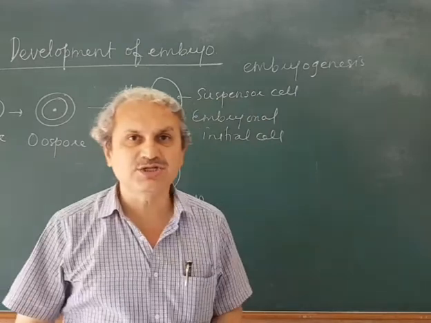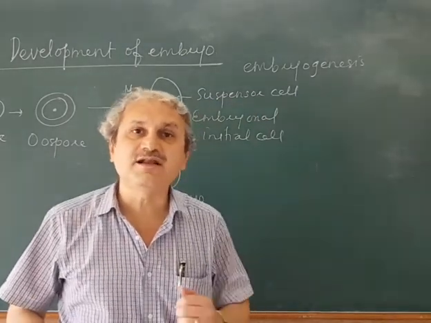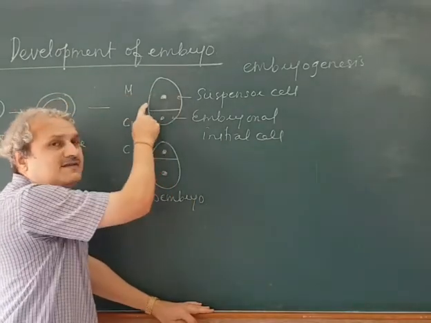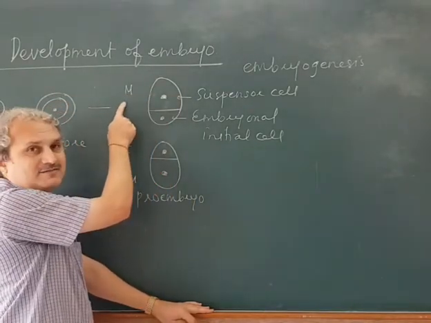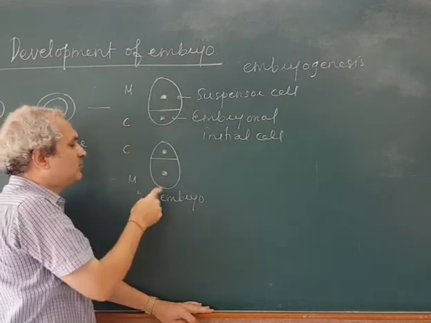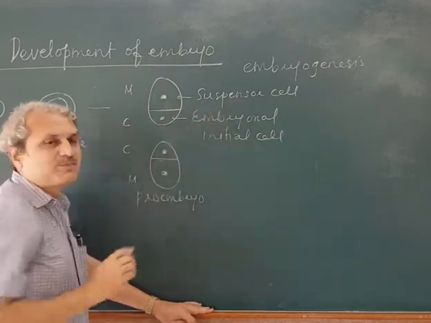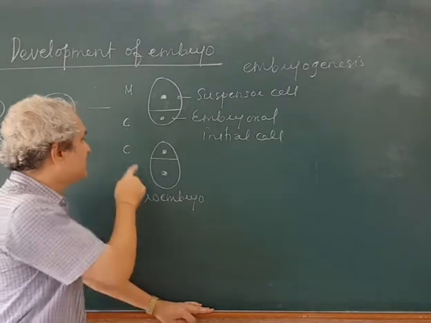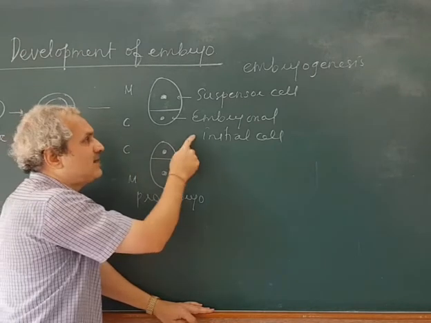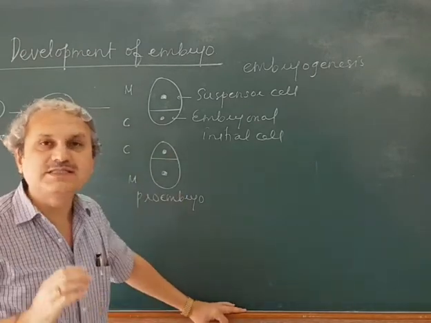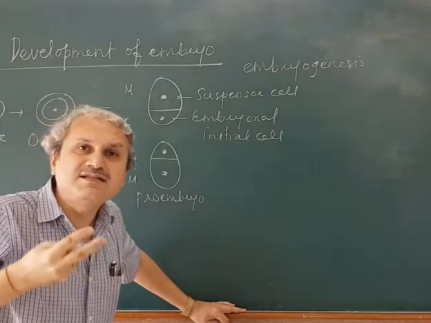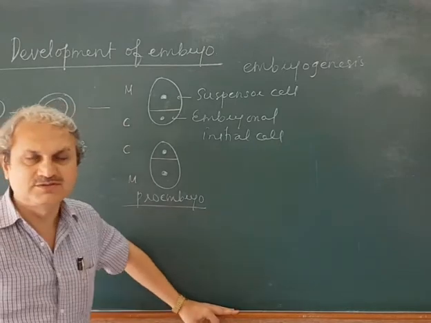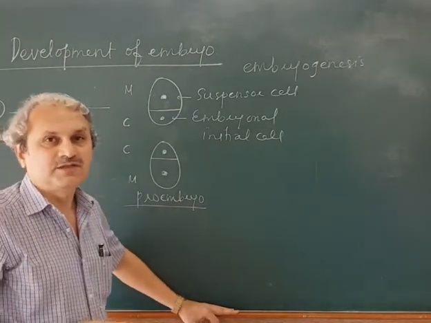Under favorable condition this oospore divides transversely to form a basal large cell towards the micropylar end, called the suspensor cell, and a small terminal cell towards the callosal end, which is called the embryonal initial cell. And this two-cell stage structure is called a proembryo. Is that clear?